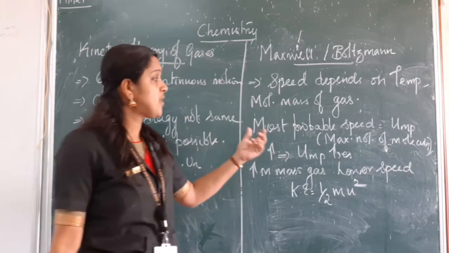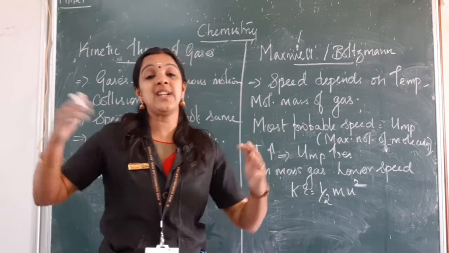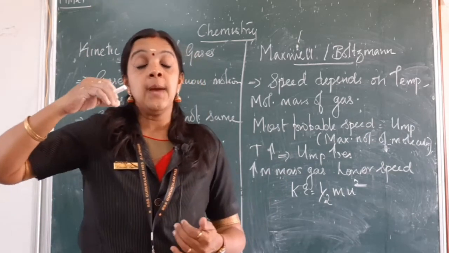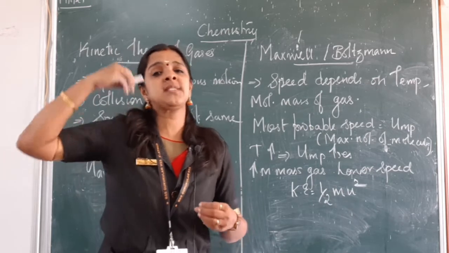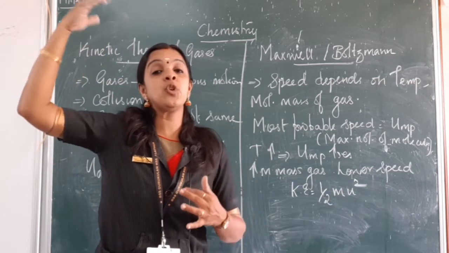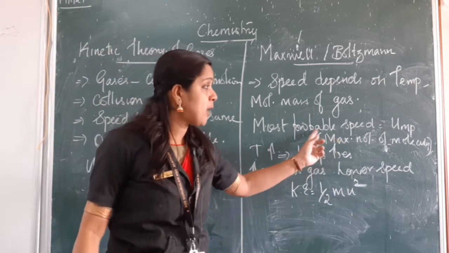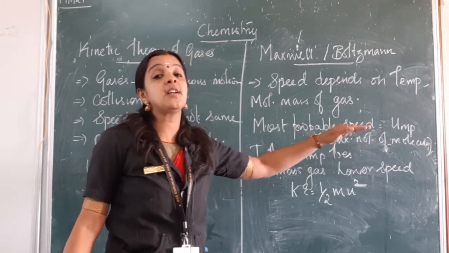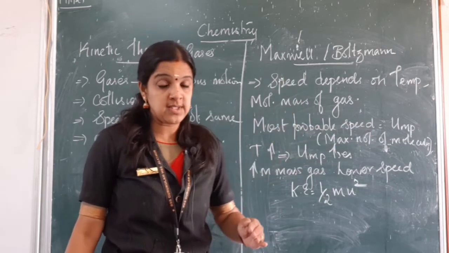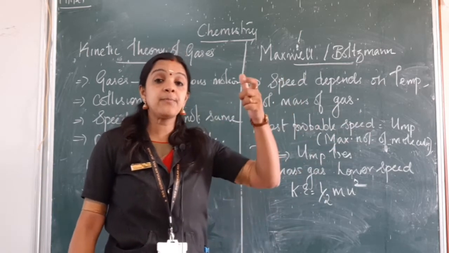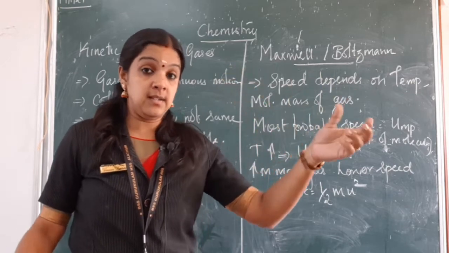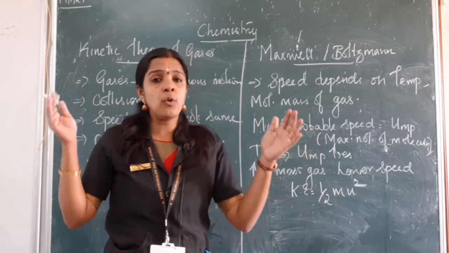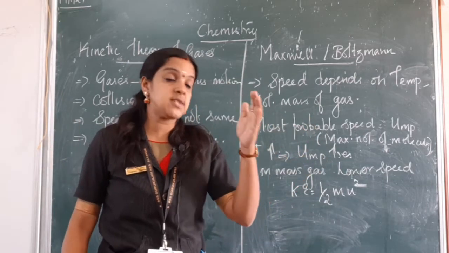So what is concluded is that when we plot a graph at various temperatures, at lower temperature the speed was not at the maximum, but when you increase the temperature there were a maximum number of molecules reaching the most probable speed. The most probable speed is defined as UMP, the speed exhibited by the maximum number of molecules. The most probable speed is not very high or very low, but the speed at which the most molecules are exhibiting the same speed.